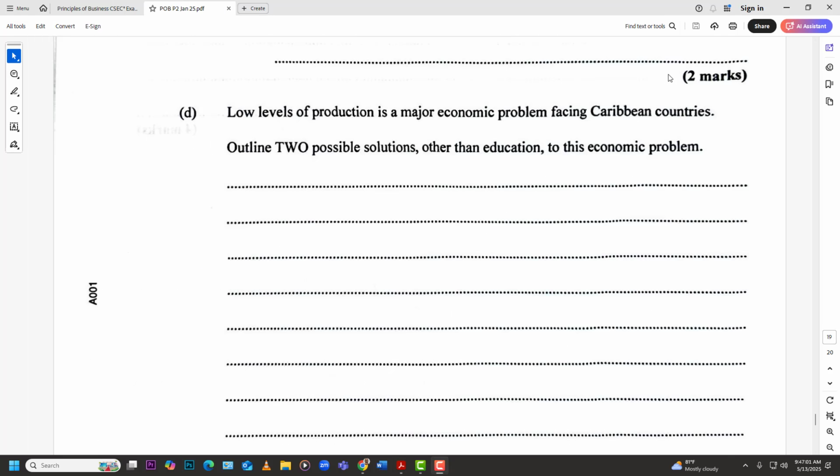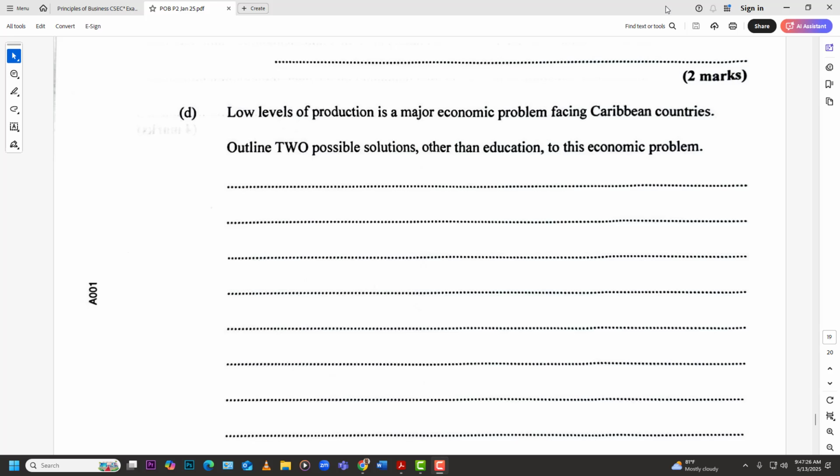So again, low level of production is a major economic problem facing Caribbean countries. Outline two possible solutions other than education to this economic problem. All right, so we have low levels of production in the Caribbean. How do we solve this without education? All right, first things first, production. Technology is almost always an answer for a lot of these questions.